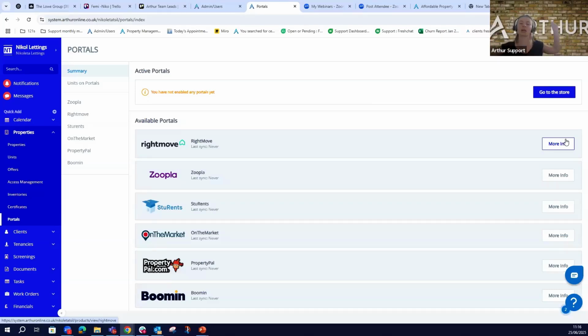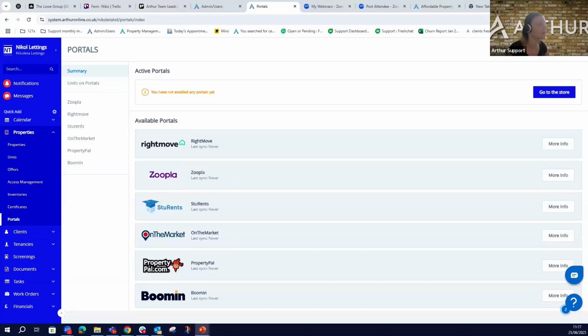Again, as soon as you subscribe and you go active, for example, with Zoopla, you will be able to click on it, and there is going to be another button there under the name More, and then you will have the option to add the little code that you got from Zoopla. So everything is going to be very straightforward, but this is the narrative behind the portals. Amazing. Yes, next in our list is how inquiries from portals come into Arthur.